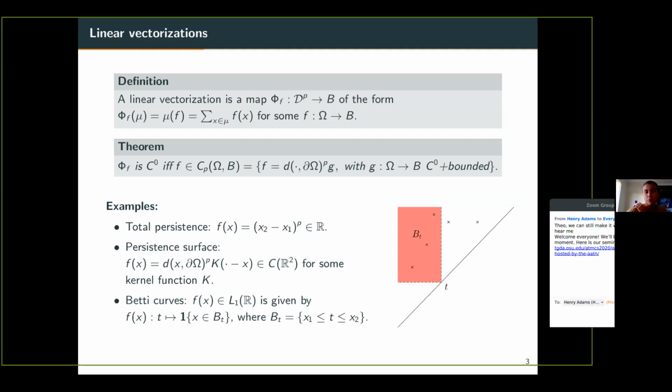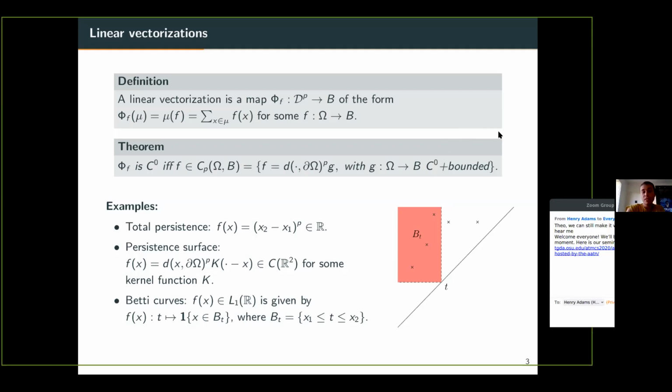Here also remark that we need to weight the kernel function by the distance to the diagonal to the power p for this function to belong to the functional space. So we know now that we need this weighting for the function to be continuous. Of course, this weighting was already done, but here we really see that it is necessary.